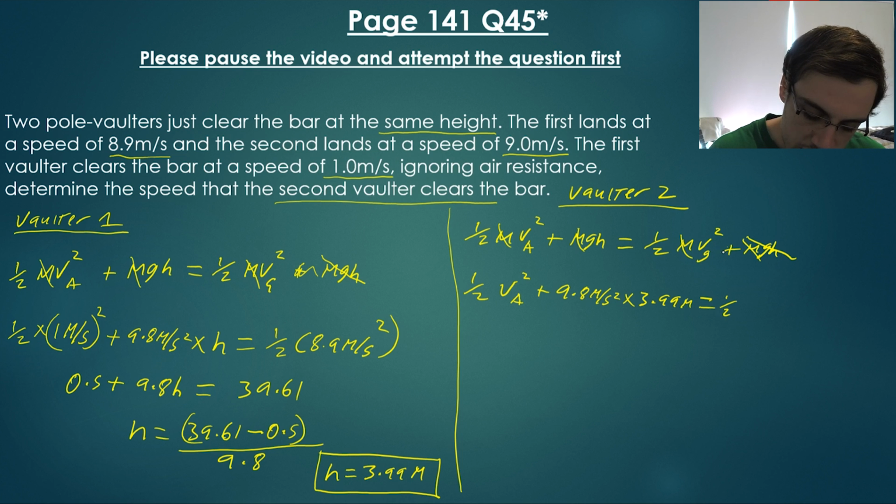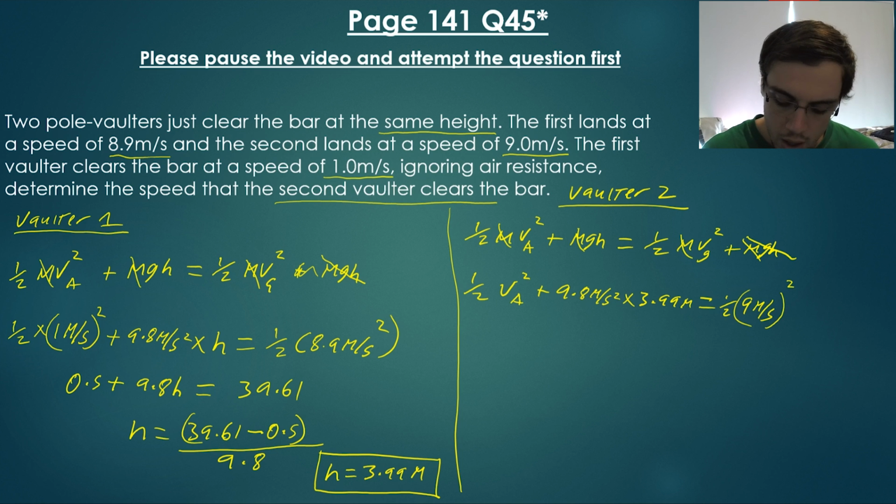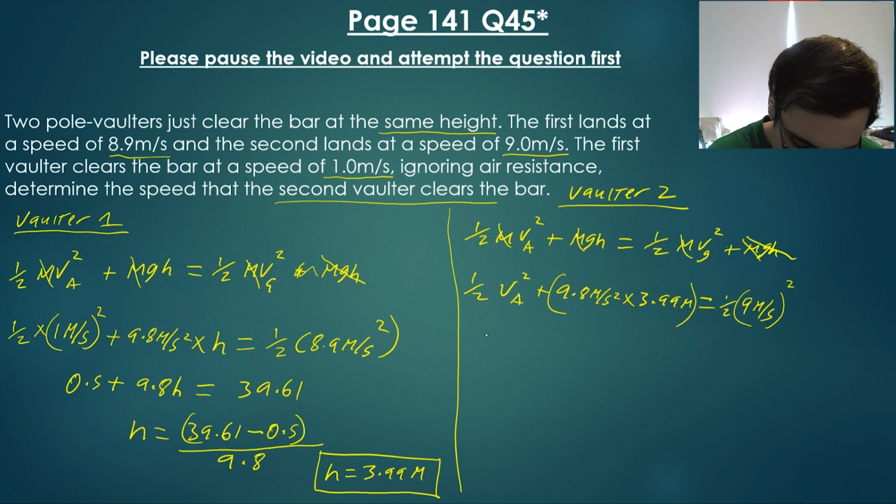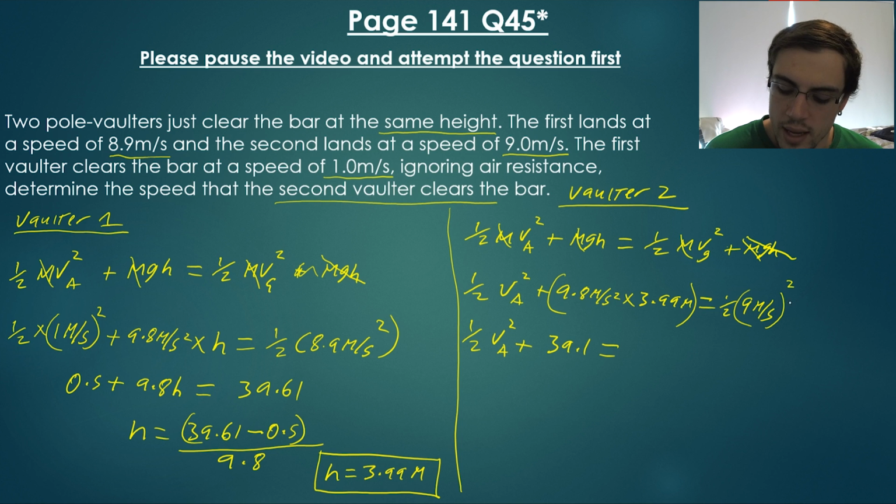So the second landed at a speed of 9 meters per second, squared. Okay, so again, now we need to rearrange everything so that we have everything by itself. We'll pop these in brackets here. So we're going to have 1/2 VA squared plus 9.8 multiplied by 3.99, which is going to give us 39.1. It's going to equal 9 squared divided by 2. So 9 9s are 81 divided by 2, so that's going to give us 40.5.